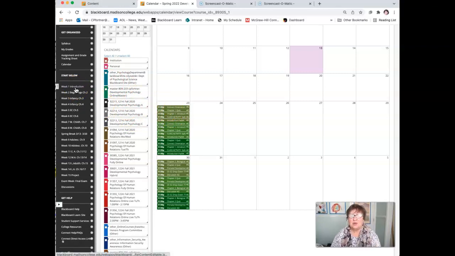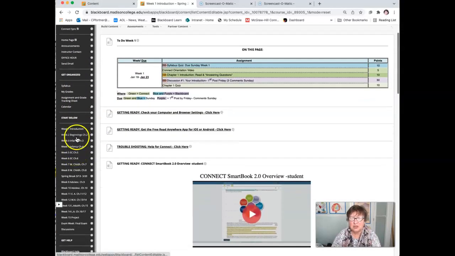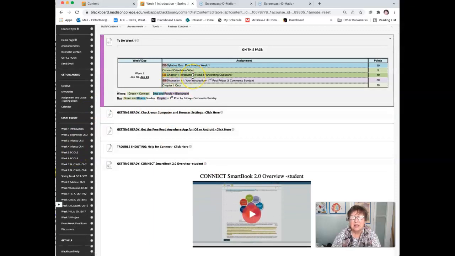I would suggest, though, that where you see start below, that you actually start going week by week here, because that's where I have it all organized. So let's take a look at the first week. You're seeing here every week is organized the same way. There is always first the assignments and the points that you can get.